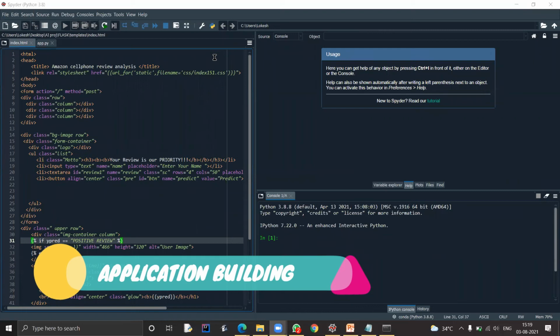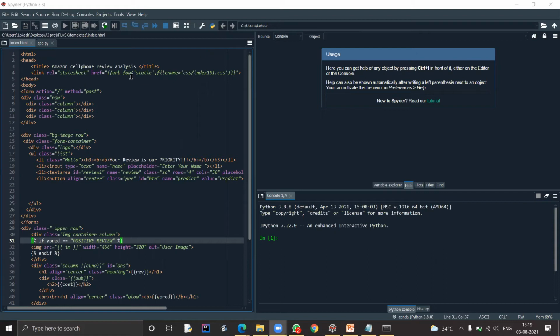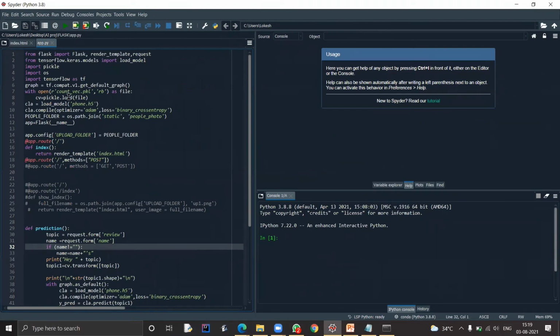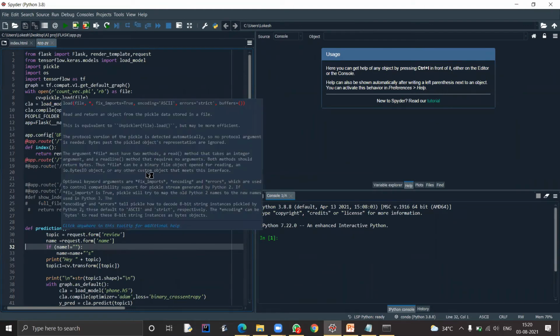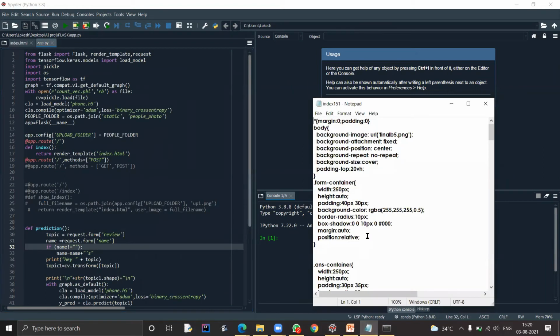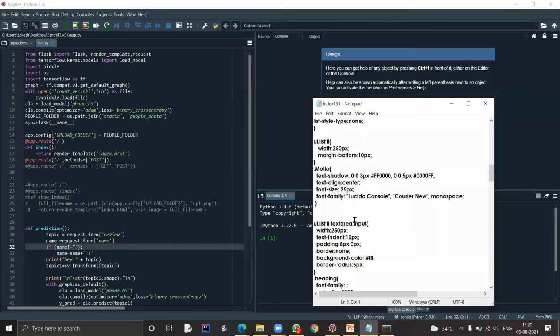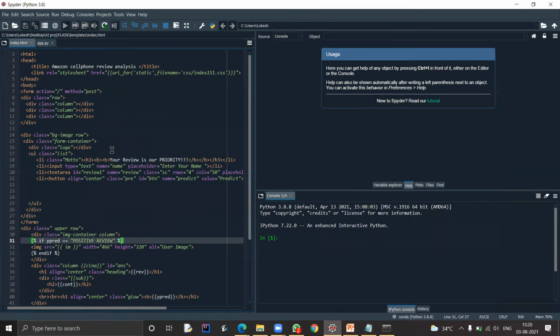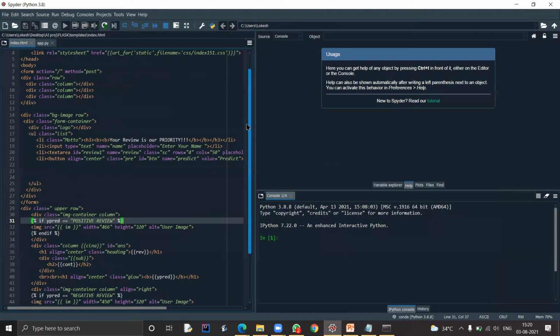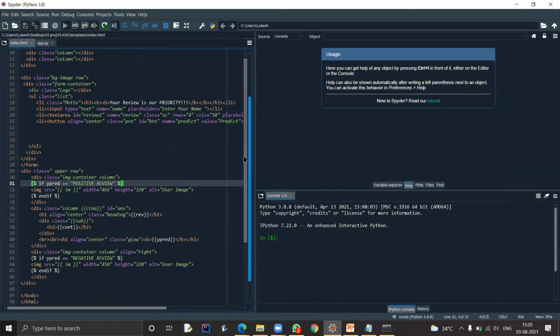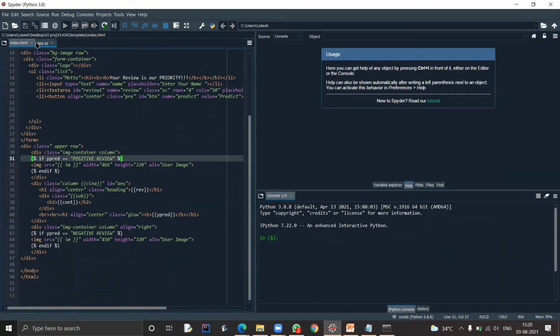Hi, I'm Lokesh. To integrate our model with the web page, we need three files. First, we created index.html, the HTML file that is used to structure our web page and its contents. Then app.py, the Python file that adds interactive behavior to our web page, and then a CSS file for defining the styles of our web page. In the HTML file, we have added many tags for creating a text box, text area, button, images, etc. The app.py will be explained by Rohit.